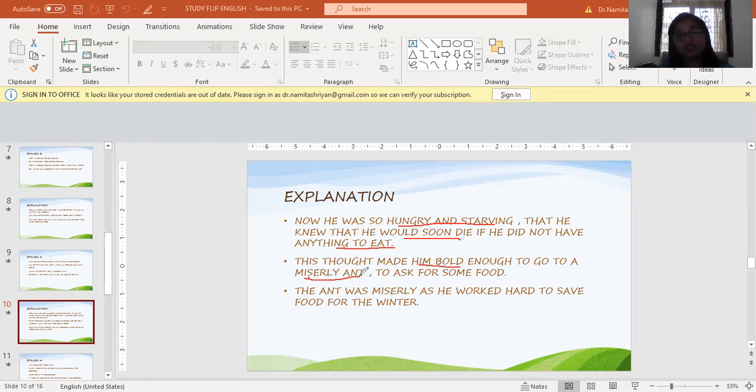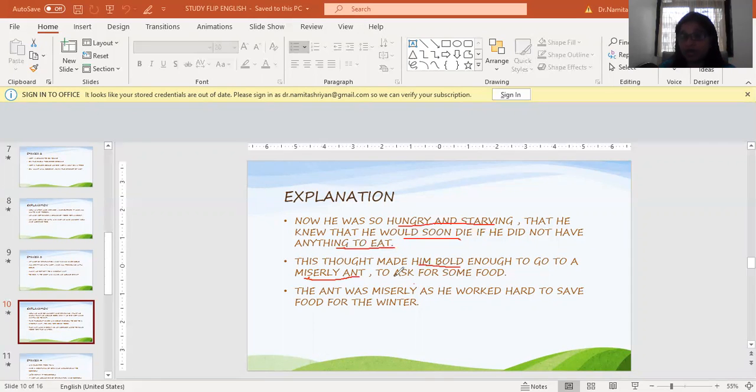Here, the adjective miserly has been used because the ant is always working and hoarding food. If you ever see an ant, you will always see they are busy. If you see a small crumb, even a crystal of sugar, you will soon see ants coming there and carrying that crystal away and holding it in their homes. So they are called miserly because they tend to hoard things, right? To ask for some food.